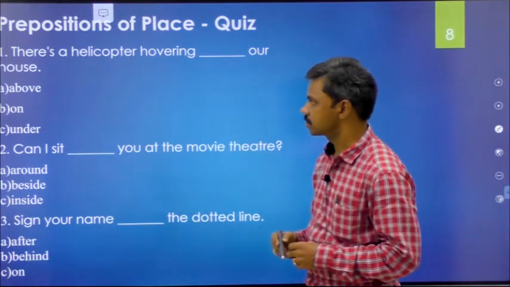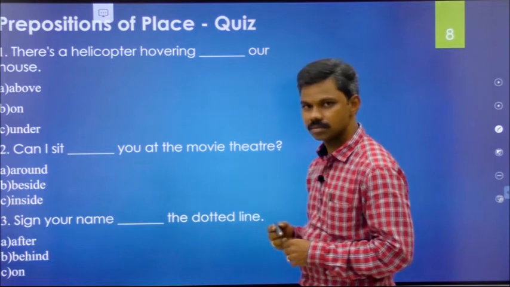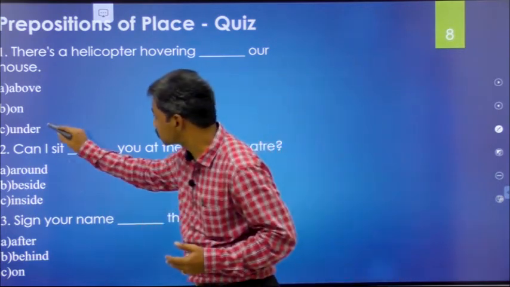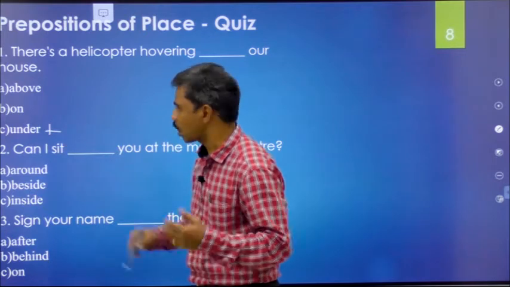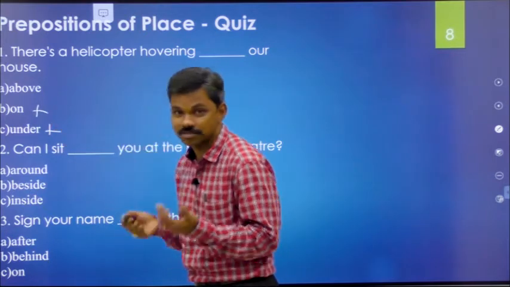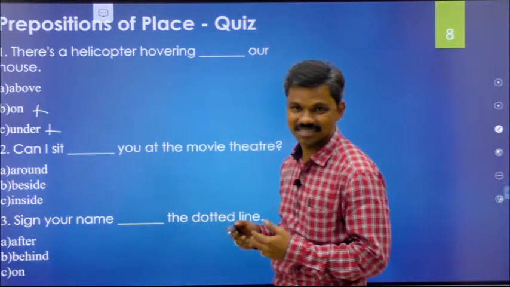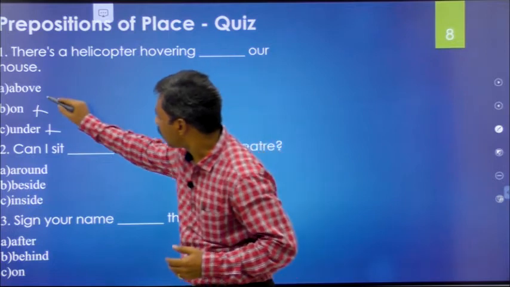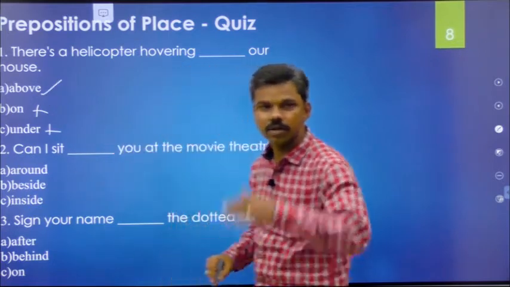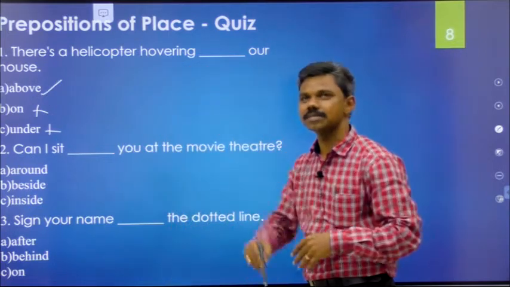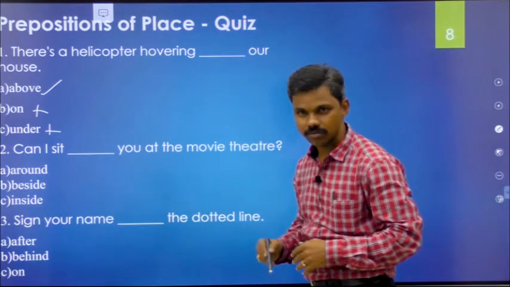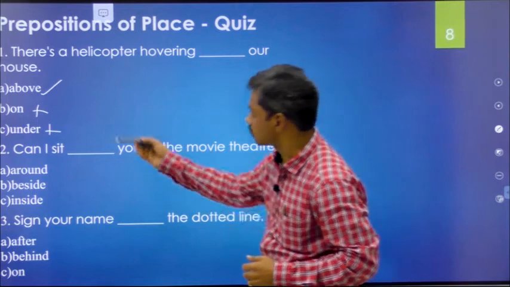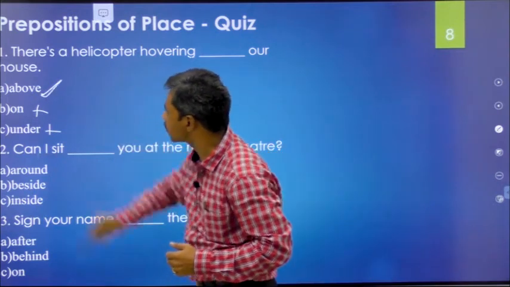Above our house, on our house, under our house. Under our house, meaningless. On our house, touching the surface. Oh my God, what happens? You can simply imagine. So what is the right option here? Above is the right option because it is vertically without touching the surface. So what is the right option? Option A. A is the right option here.